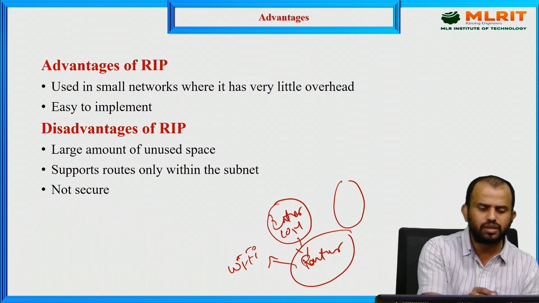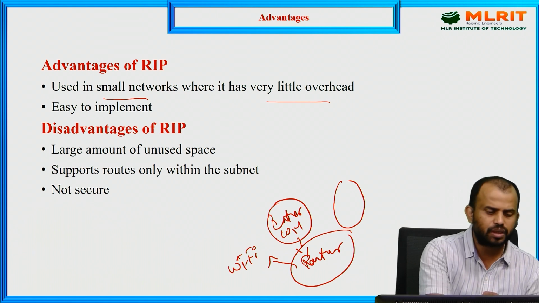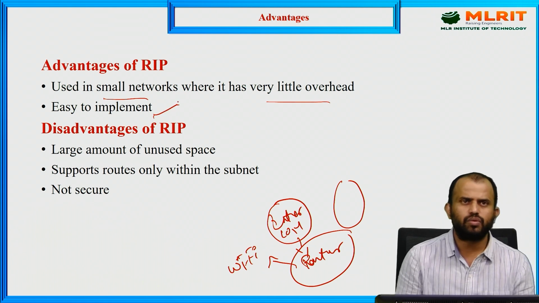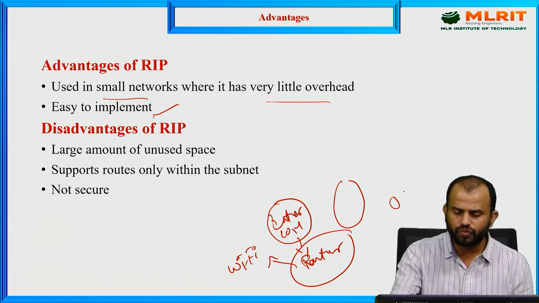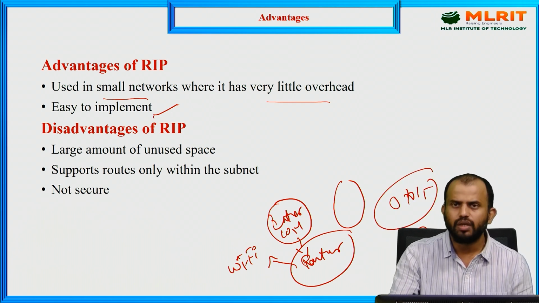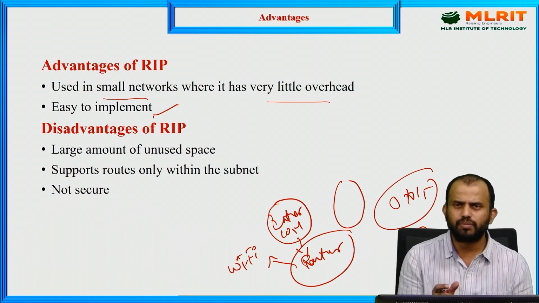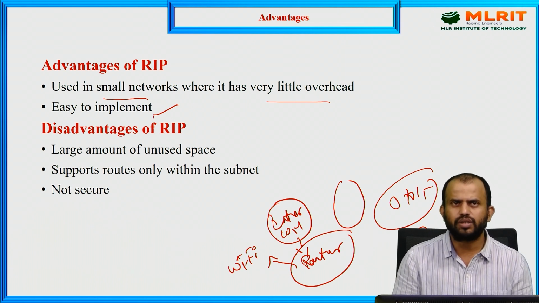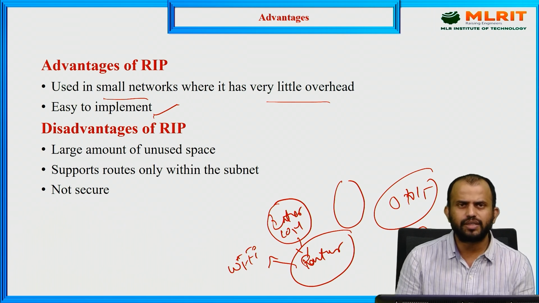So that is a small network, which has very little overhead and is easy to handle. At the same time, small networks are easy to implement, because with this limited architecture we have a 0 to 15 range, which means 16 hops. So those are a limited kind of router mechanism, a minimal architecture that is easily implemented. But we have disadvantages.